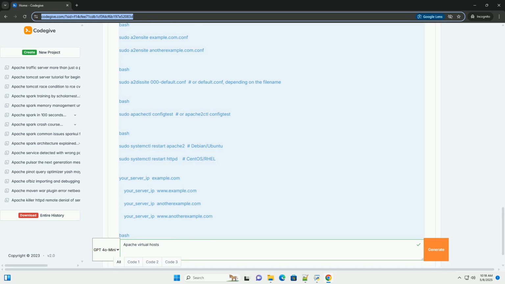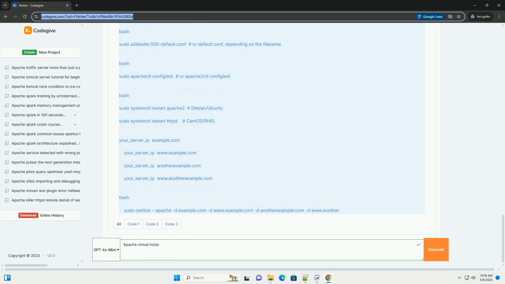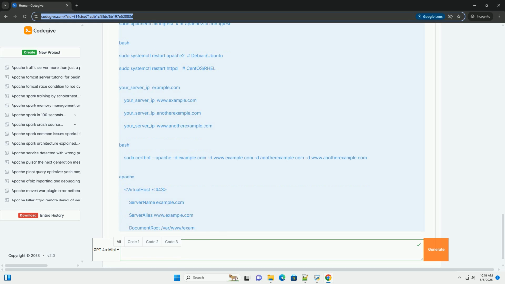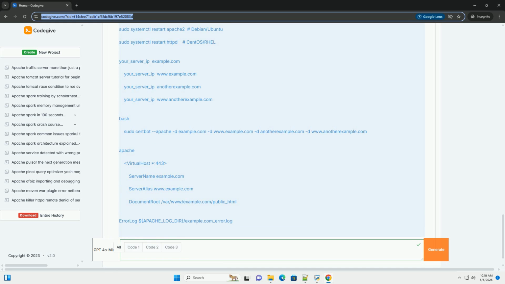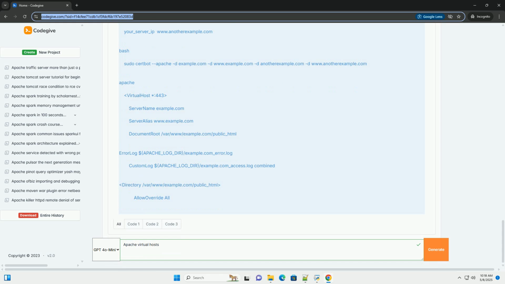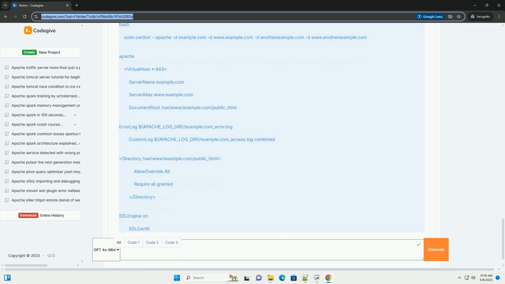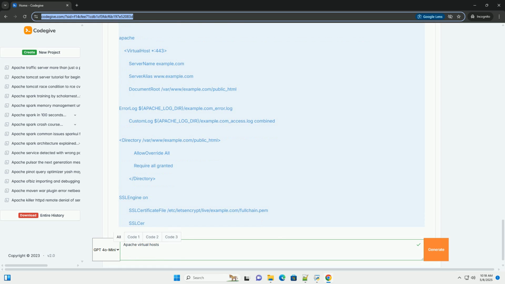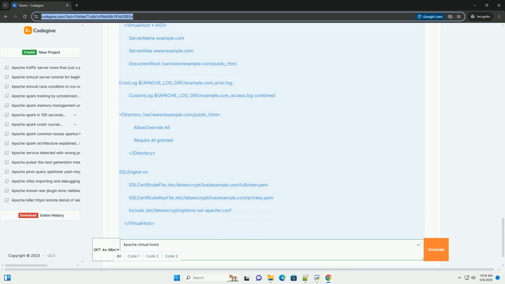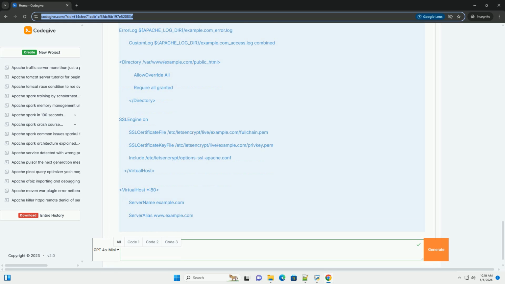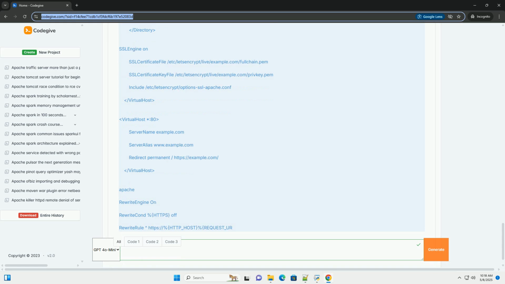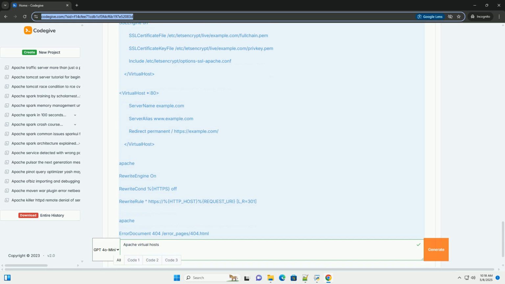There are two main types of virtual hosts. Name-based virtual hosts, the most common type. They rely on the host header in the HTTP request, the domain name the user entered, to determine which website to serve. This is how you can host multiple websites using the same IP address. IP-based virtual hosts. Each website is assigned a unique IP address. This is less common nowadays, as it requires multiple IP addresses, which can be costly.